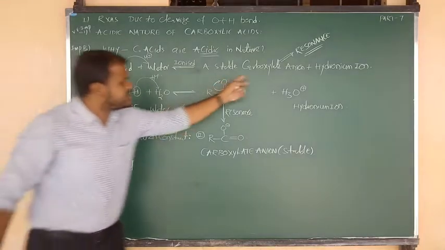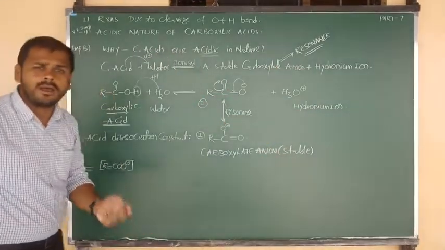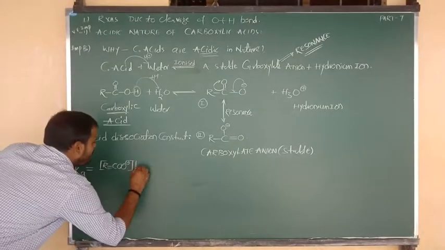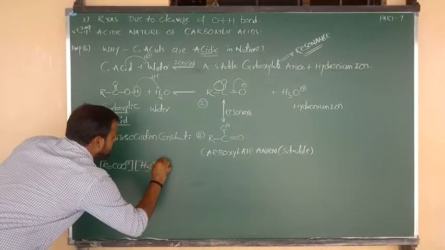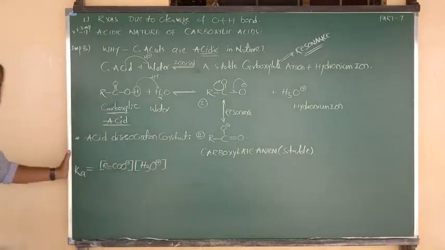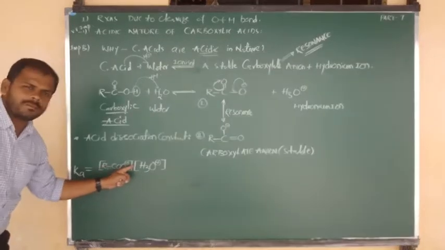One more product is the hydronium ion, H3O plus. So we write the concentration of H3O plus. Between the two there is a multiplication.